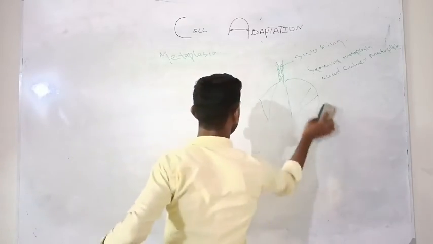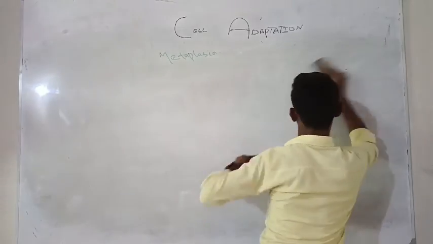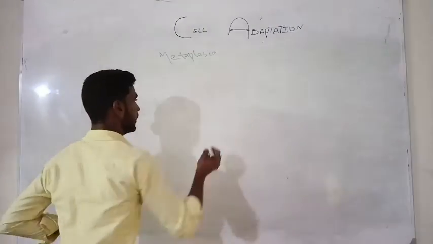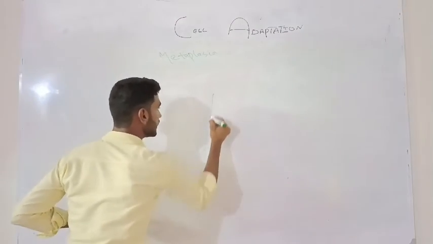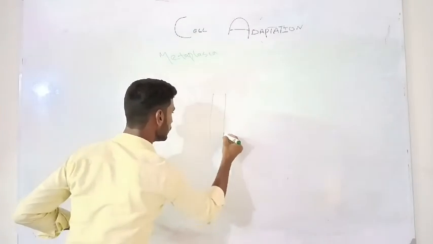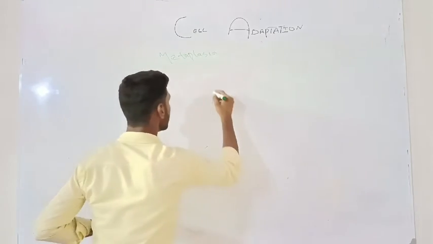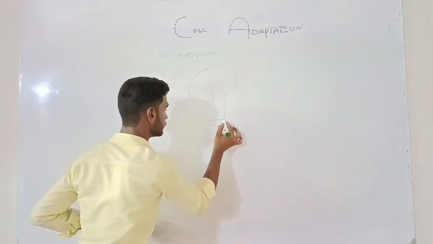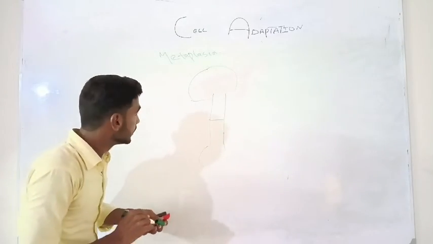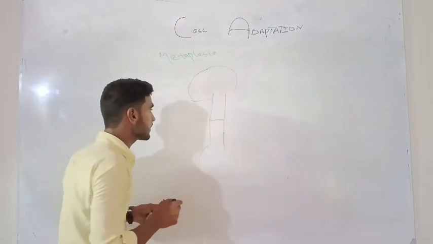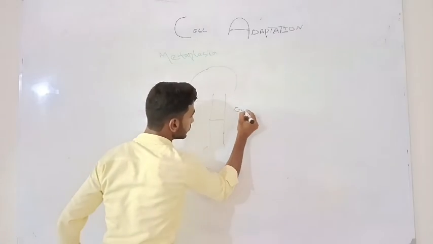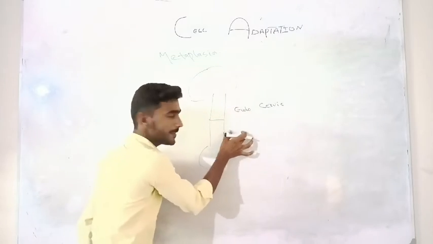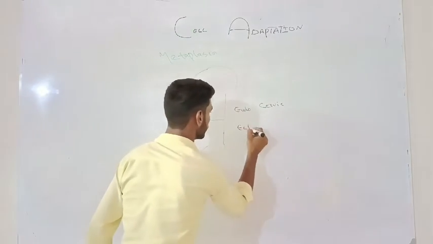We have another example about it. You know that in the female vagina there is the cervix. You know that there is the vagina and the upper part of the uterus. Here is the cervix. The upper part of the cervix is the endocervix, and the lower part is the ectocervix.